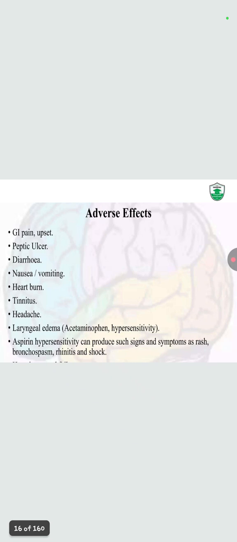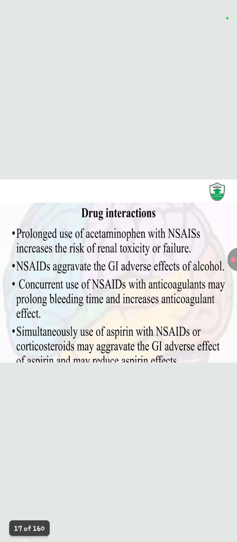Now the adverse effects: GI pain, upset, peptic ulcer, diarrhea, nausea, vomiting, heartburn, tinnitus, which is hearing ringing in the ears, headache, laryngeal edema. Aspirin hypersensitivity can produce signs and symptoms such as rash, bronchospasm, rhinitis, and shock.